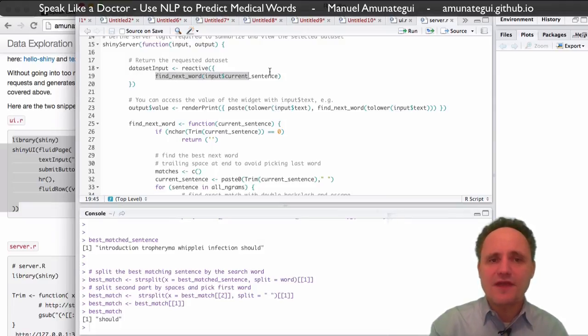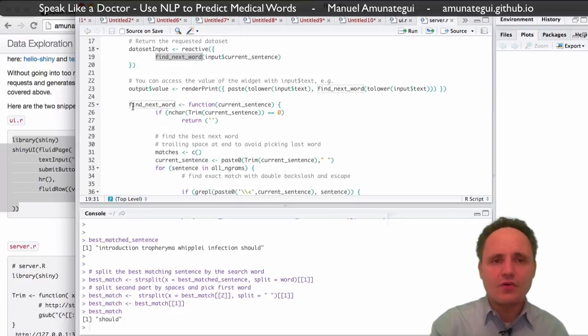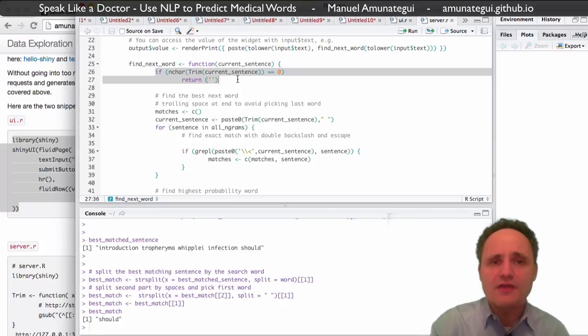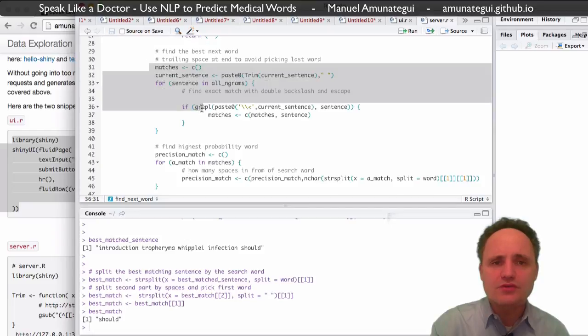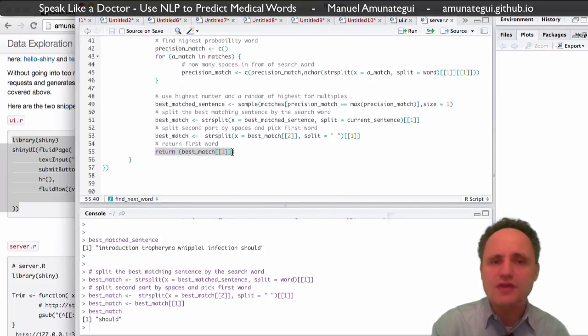It's a function that says find next word. So this find next word function is going to be passed the sentence that was typed, and this basically does what we did before. If there's nothing there, if once you've trimmed it is blank, return nothing, and it goes through the matching and the precision match just to return a single word, right?